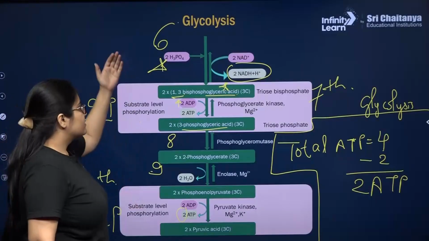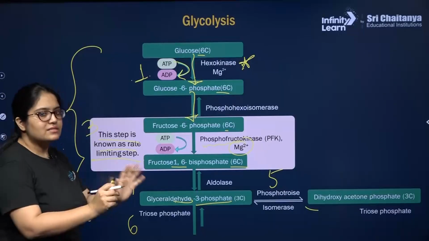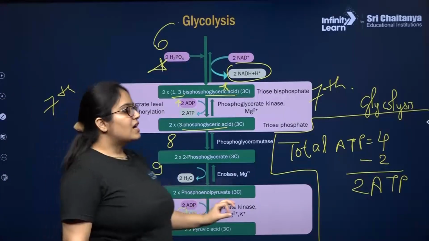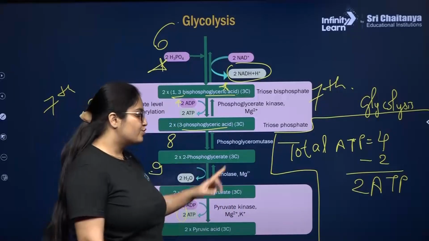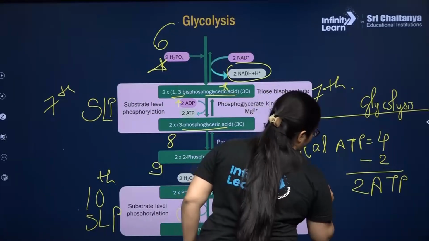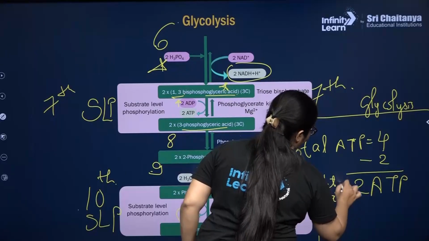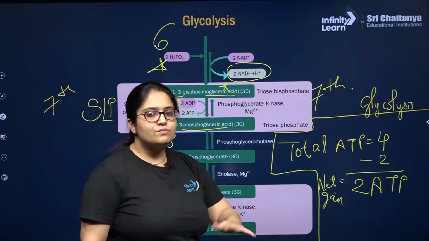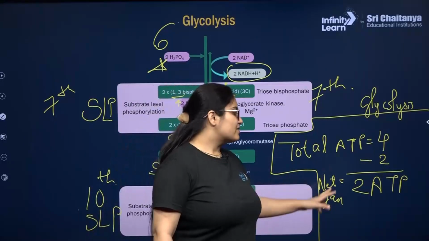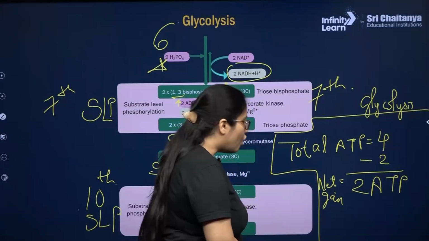And what is happening here? Production is happening in the 7th and 10th steps, consumption is happening in the 1st and 3rd steps. So if somebody asks you what is the net gain of ATP at the end of glycolysis, you should say 2 ATPs are produced. This is the net gain, not total production. Total production is 4. But how will you calculate the net? Produced minus consumed is the net gain, which is 2 ATP.